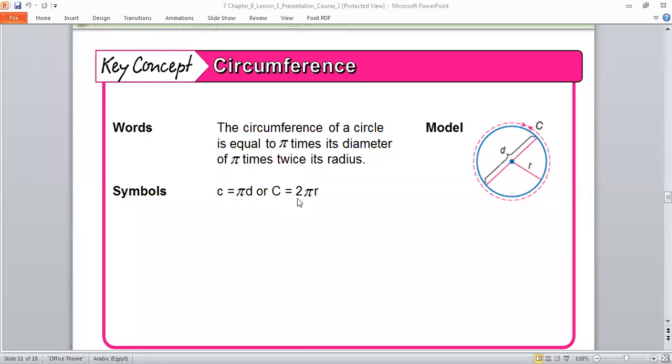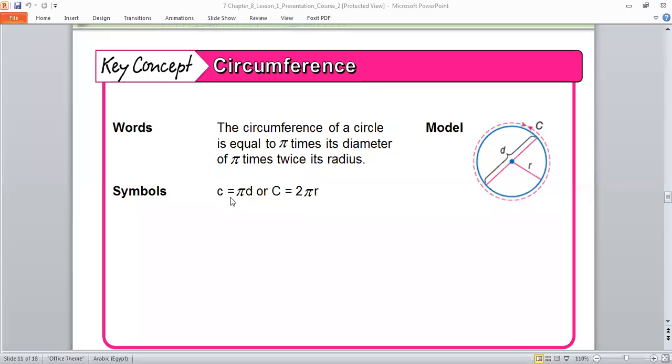Okay, the second rule here: the circumference is equal to 2 pi r. So 2 times pi. This symbol is called pi in math. So again, the circumference is equal to pi times diameter, or 2 times pi times radius.